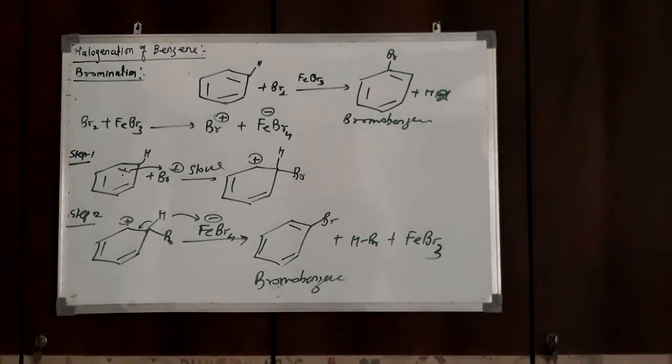So, chlorination and bromination. Similarly, iodination is there. Iodination means replacement of hydrogen by iodine on the benzene ring, but this reaction is reversible, therefore not easily possible. So only remember the mechanisms for chlorination and bromination.